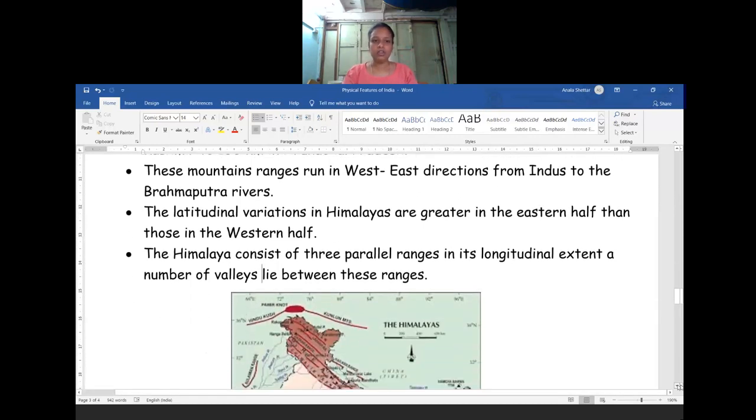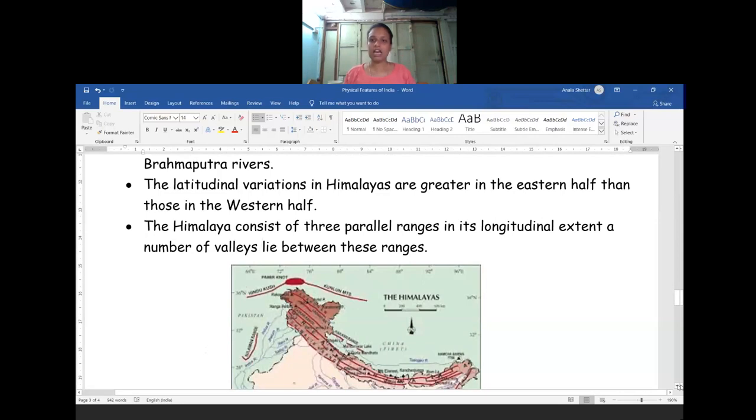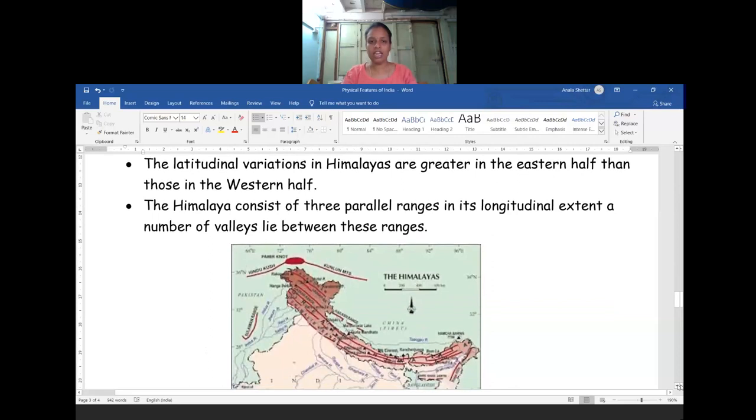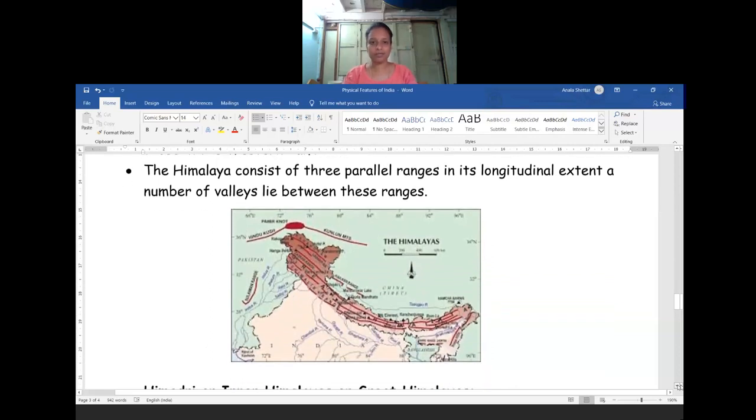So the latitudinal variation in the Himalayas is greater in the eastern half than in the western half. The Himalayas consist of three parallel ranges, and in its longitudinal extent, a number of valleys lie between these ranges. Okay, so here is the map.